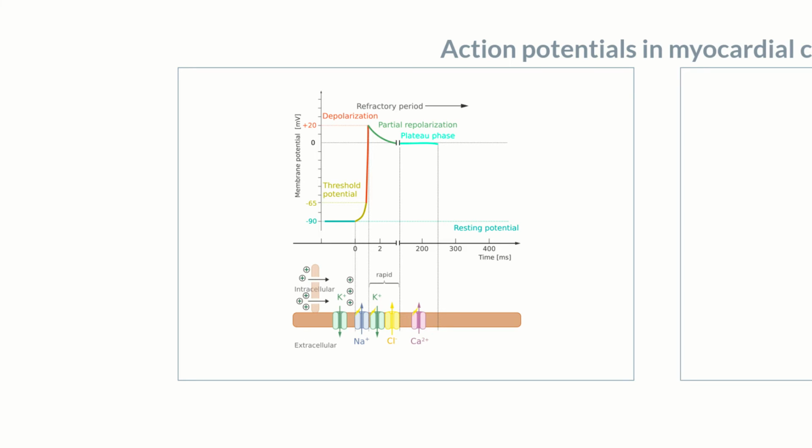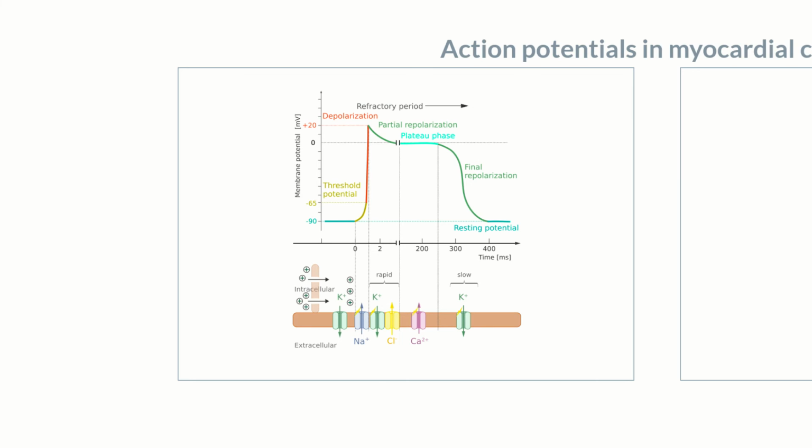The responsible L-type calcium channels are also voltage-dependent and activated at values exceeding -40 millivolts, but open with a significant delay. As soon as the calcium channels close, the repolarizing ion currents dominate again, resulting in the final repolarization of the myocardial contractile cell. During this part of repolarization, the rapid and slow potassium channels are primarily involved. Also, the delayed rectifier potassium channels contribute to restoring the resting potential in the myocardial contractile cell.